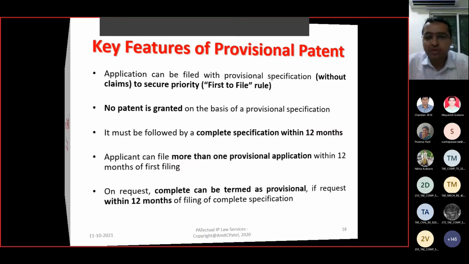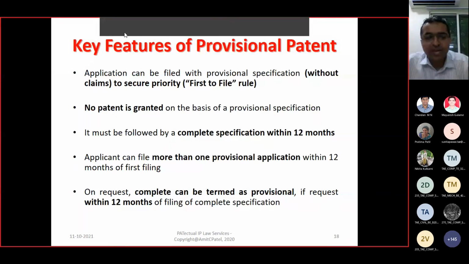So, key features of provisional patent. Look, application can be filed with provisional specification without claims to secure the priority. To secure the priority, people apply for the provisional patent, right? And to file that, you don't require to submit the claim.